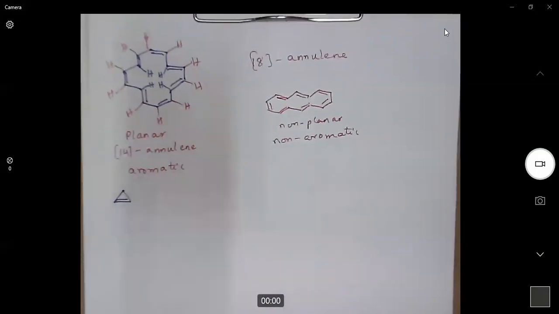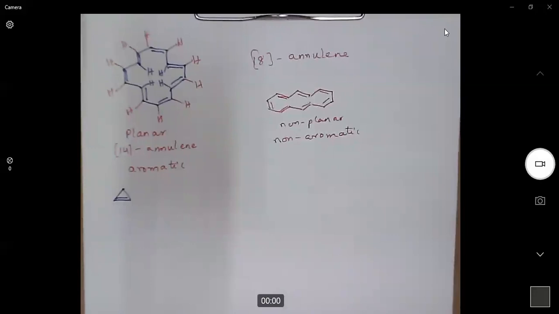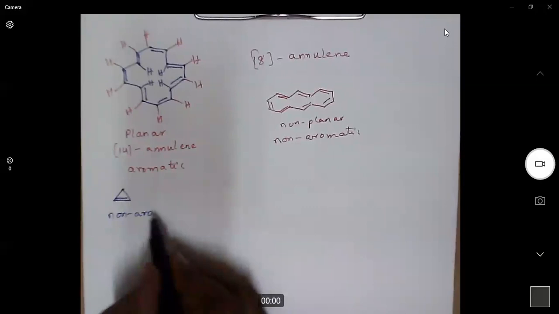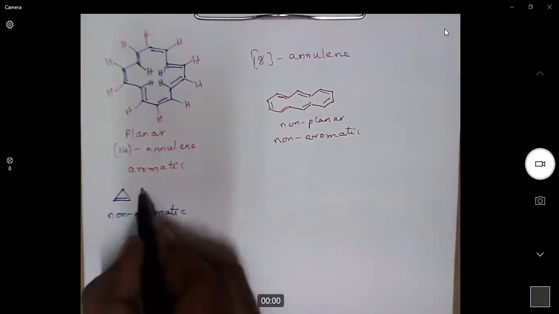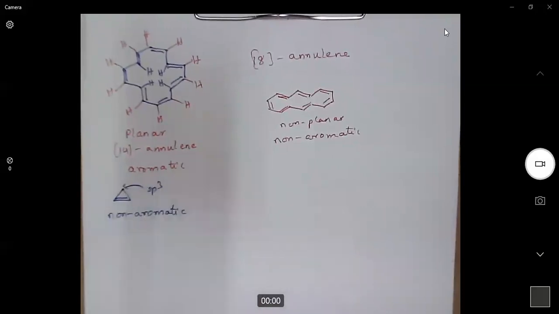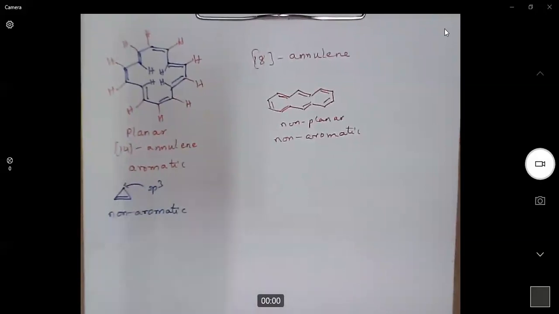The simplest is cyclopropene. Cyclopropene is non-aromatic simply because it is having one sp3 hybridized carbon. Double bond carbons are sp2 hybridized, so they are planar, but the other carbon is sp3 hybridized. Sp3 hybridized means a tetrahedral shape, non-planar. Because it is a non-planar system, it is non-aromatic in nature.